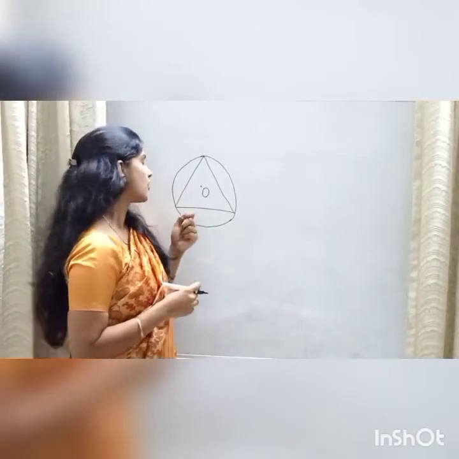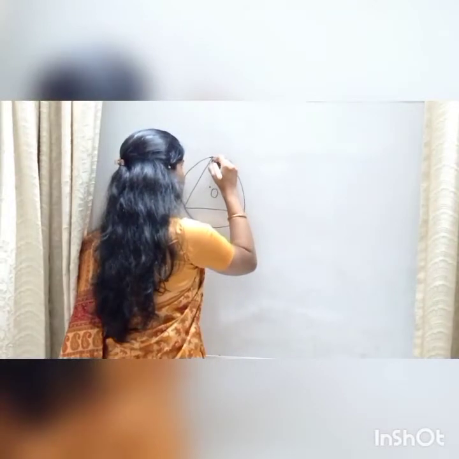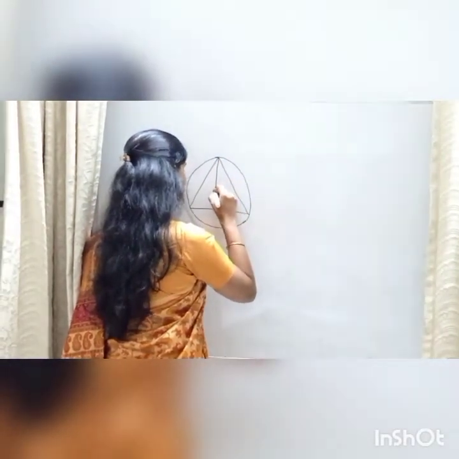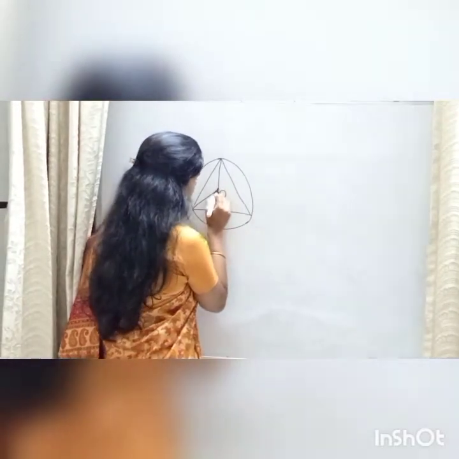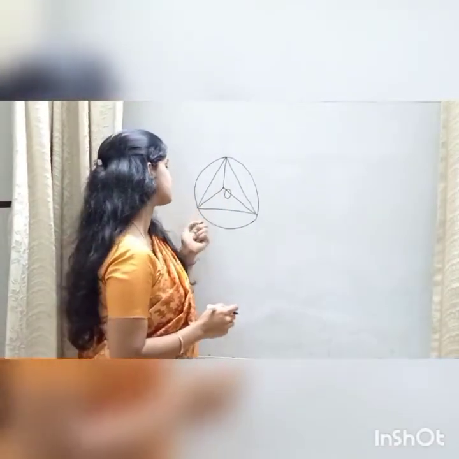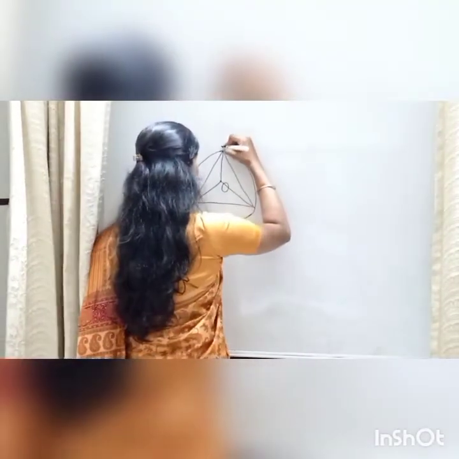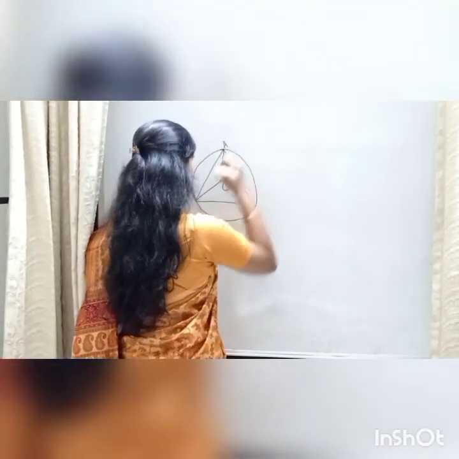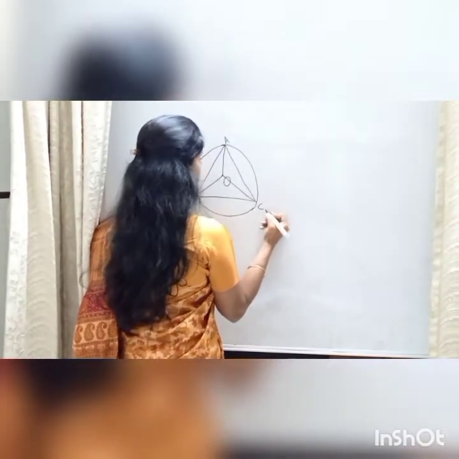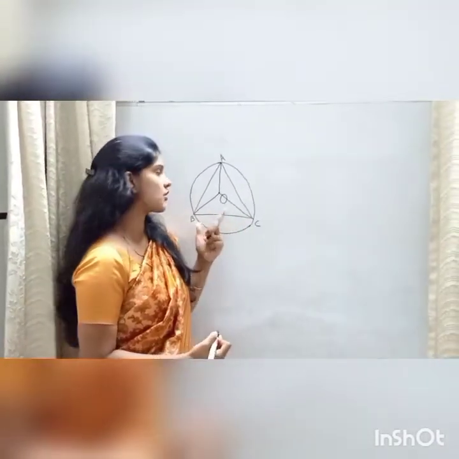Now, join the point O with the vertices of the triangle. Let's name the vertices of this triangle as A, B, C. Okay, now we have a circle and a triangle drawn inside it.